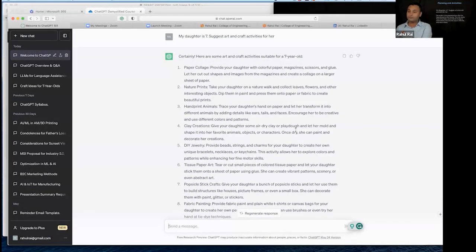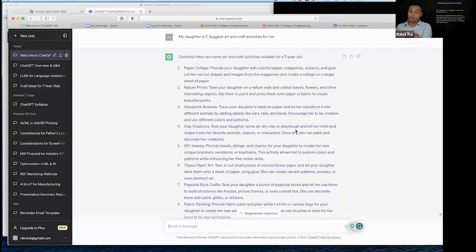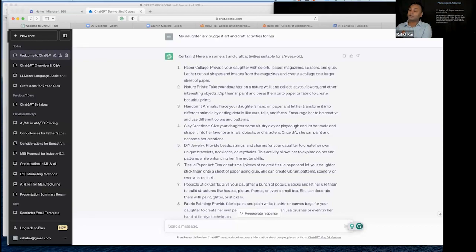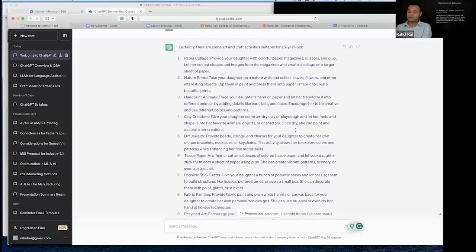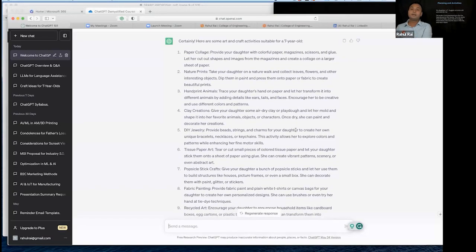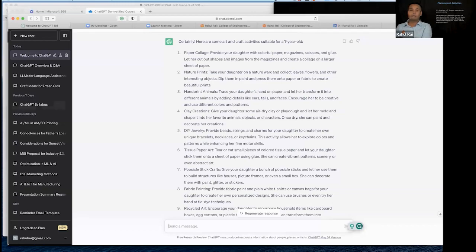So if you have any activities that you want to do, you can take some suggestions from ChatGPT, and ChatGPT is very, very good at providing useful suggestions. Not all of them are perfect, but they are useful suggestions that could be used as a starting point, and then you can pick and choose among those to plan your activities. Okay. Now this is a very high-level task, but you can do a very specific type of planning too, also with ChatGPT.